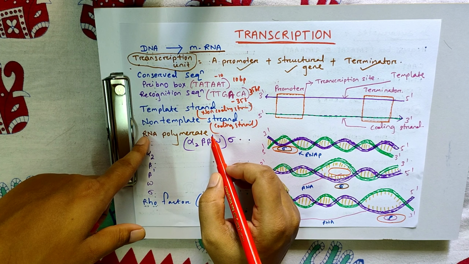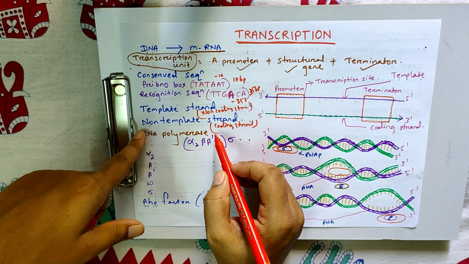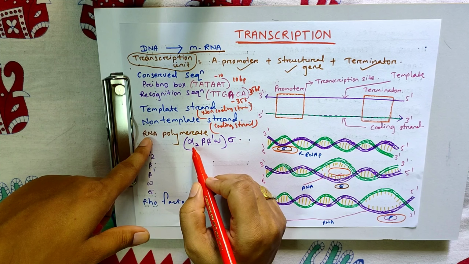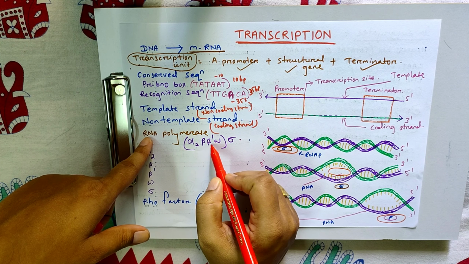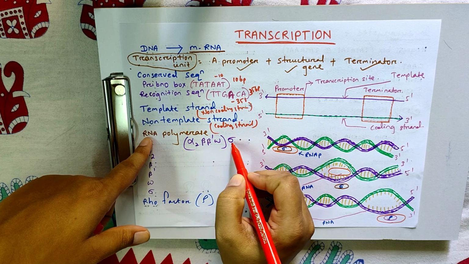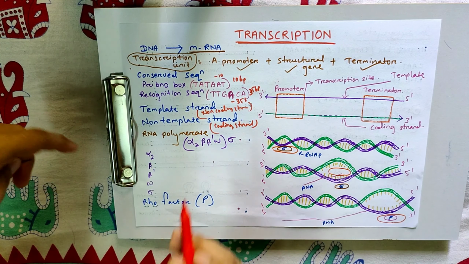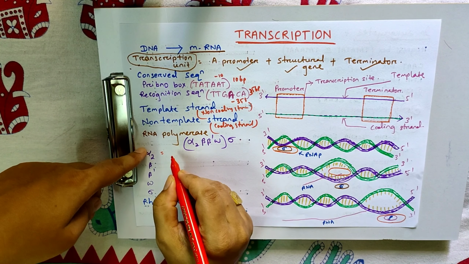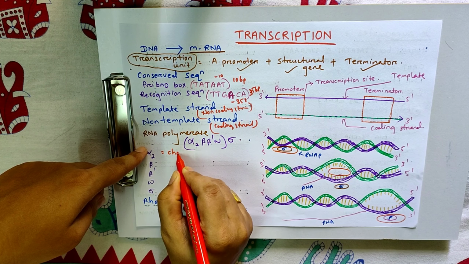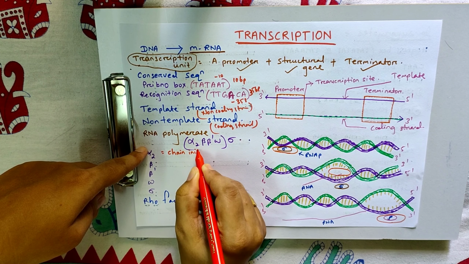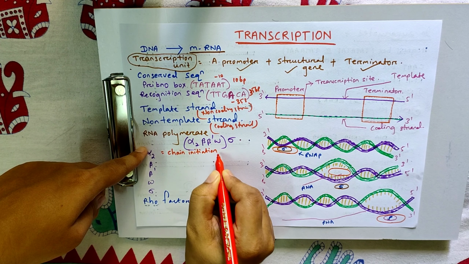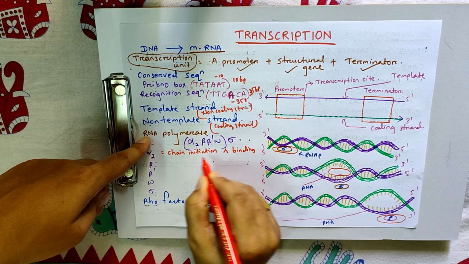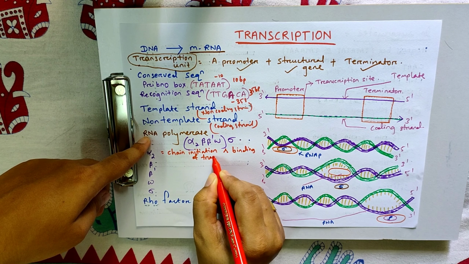Here the RNA polymerase enzyme is utilized for the formation of mRNA. The RNA polymerase has 2 alpha, 1 beta, 1 beta dash and omega subunits, and there is a sigma factor. What is the function of alpha? Alpha helps in chain initiation and binding of transcriptional factor.